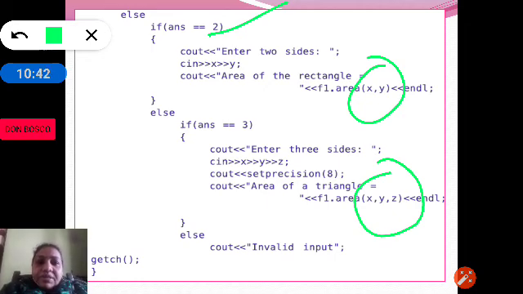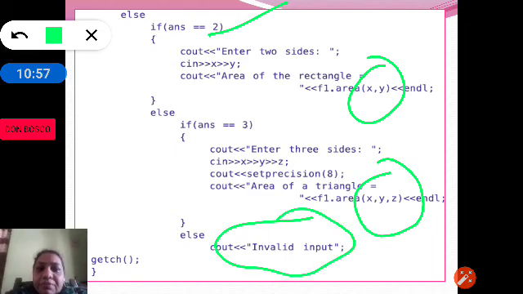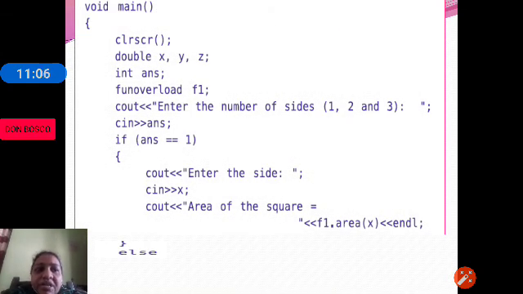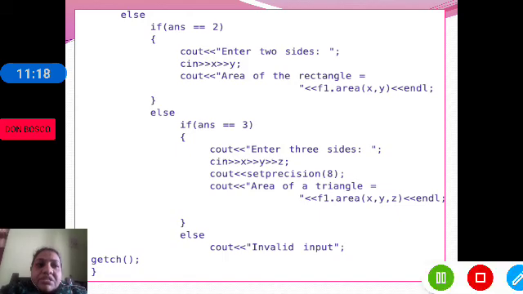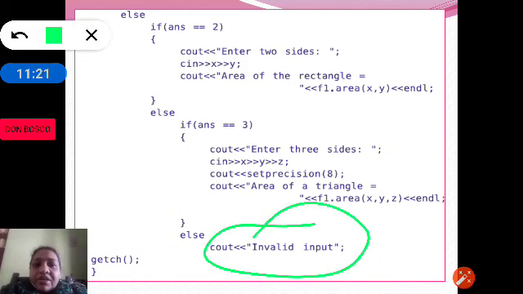And if the answer is equal to 1, that is only one side, we call area with one argument. If the user enters 4, 5, 8, or minus 1, anything other than 1, 2, 3, then we print invalid input. The choice given is only 1, 2 or 3. We will not be able to perform any calculations.